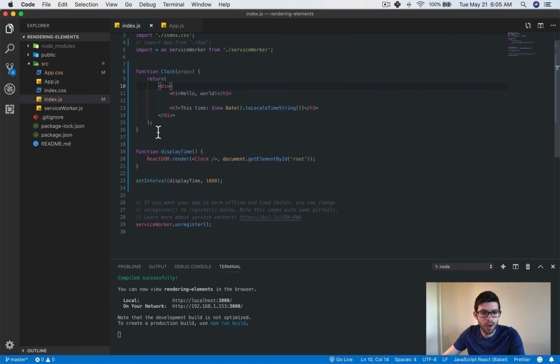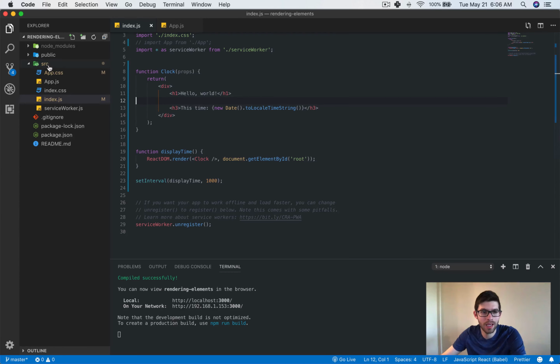But there's still a problem that this isn't really totally independent of this. They kind of go together, and we want them to be totally independent. We want the clock to be a component in itself that we can call in various places in our application, and also not have to call this set interval for the overall root level render of the DOM. So while that's better, it's not exactly what we want.